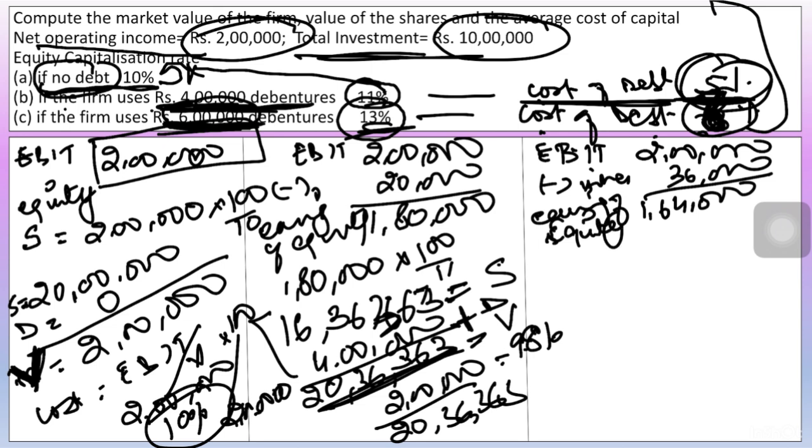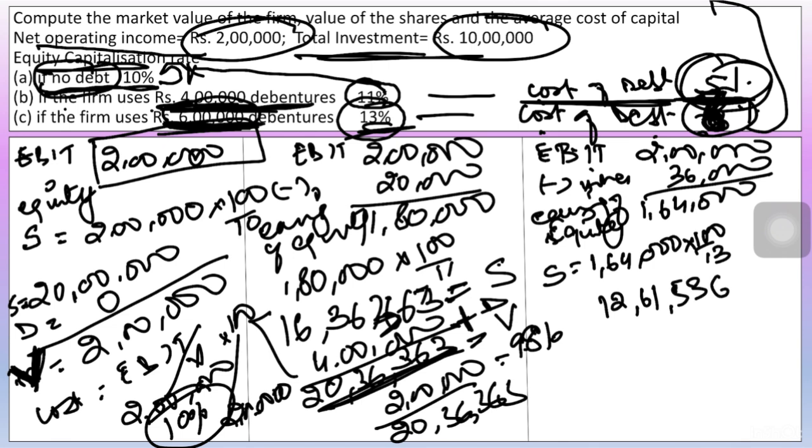Okay, now we have to compute the market value of shares, that is 1,64,000, and what is the equity capitalization rate in this case? 13%, right? So we get around 12,61,536 rupees.